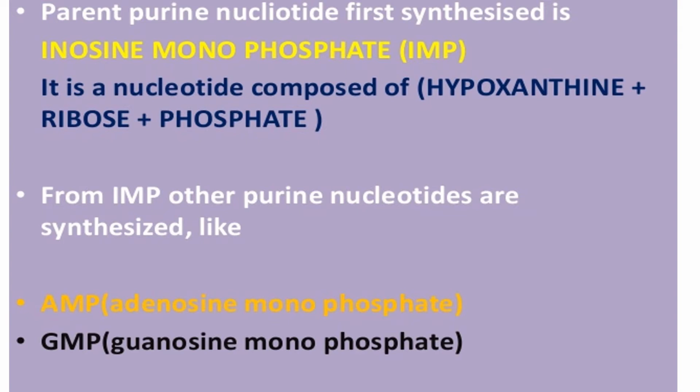From the inosine monophosphate there is a bifurcation of the pathway. One pathway forms AMP and the other pathway forms GMP. There are two pathways and two different kinds of enzyme, one which produces AMP, adenosine monophosphate, and the second one produces GMP.